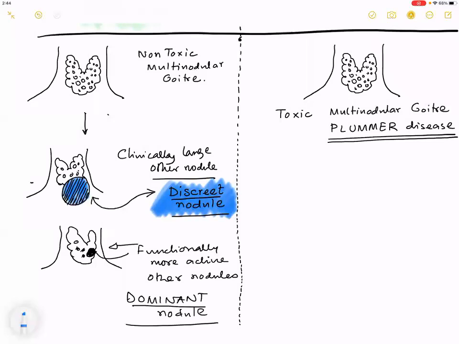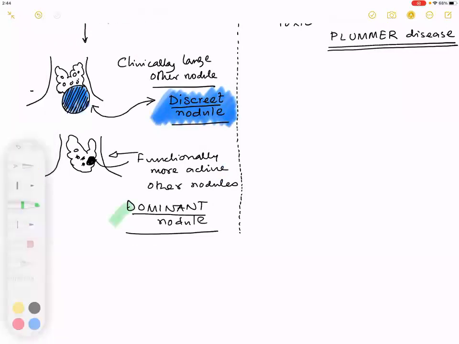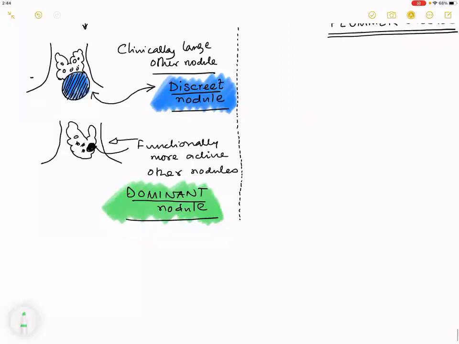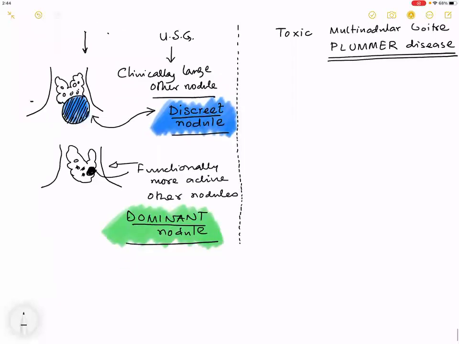But if the nodule is functionally more active than the others, then what is that called? Dominant. Now, what investigation will pick up a discrete nodule? USG. Very good. To pick up a discrete nodule, you need an ultrasound. But to pick up whether it is functionally more active than the other nodules, radioiodine. Good one.